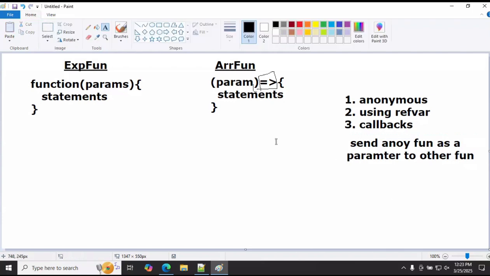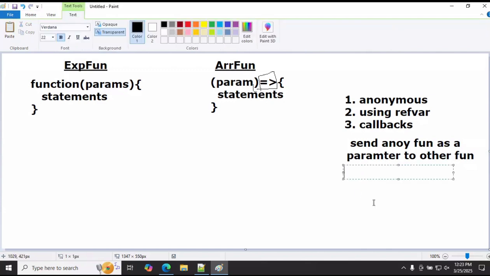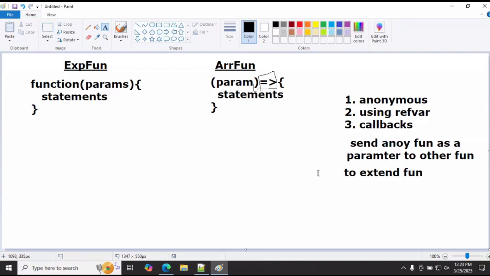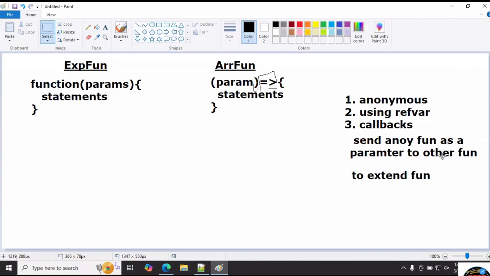So why do we have to do this risky process, sir? To extend the functionality. Anonymous functions or callbacks are used to extend the functionality of existing functions.